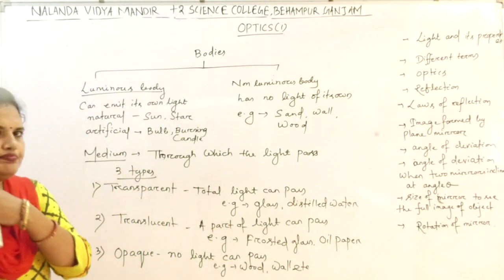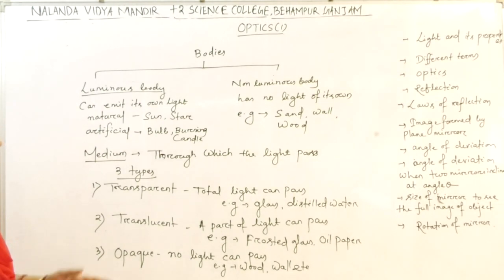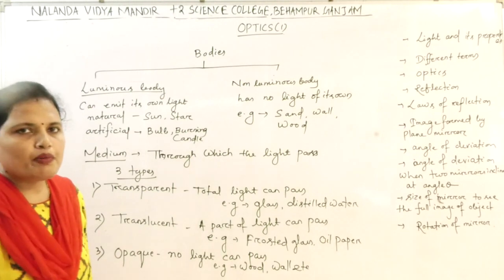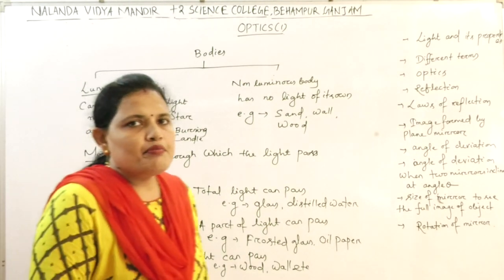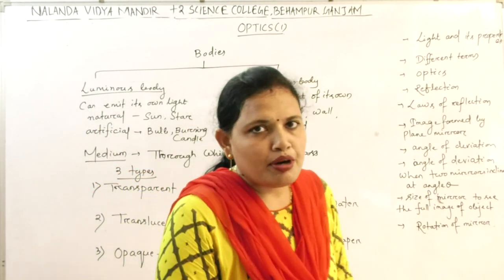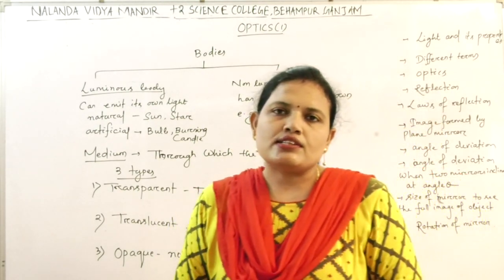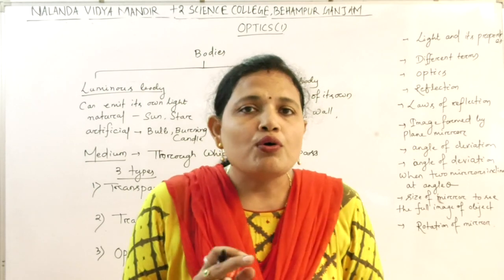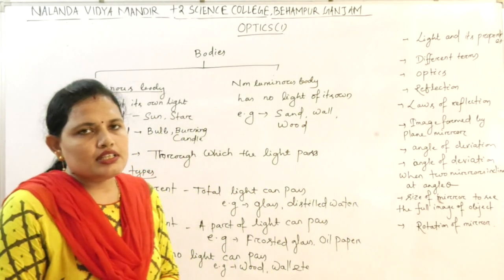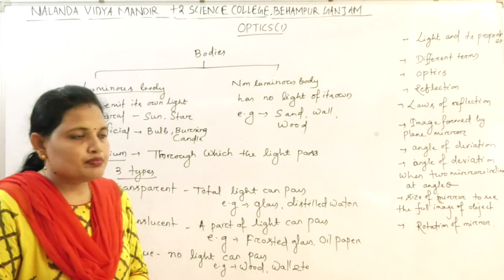Clear? So the medium is three types: transparent medium, translucent medium and opaque medium. If all the light can pass through the medium, then it is transparent medium. If a part of the light can pass through the medium, then it is translucent medium. And if no light can pass through the medium, then it is an opaque medium. Okay.